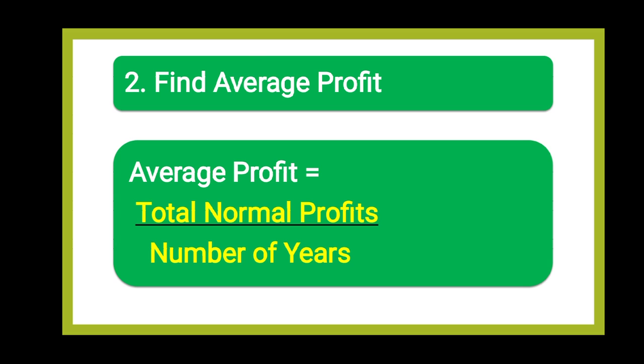For the 3 years, we will calculate the normal profit separately, and then we will find out the total normal profits of these 3 years, and it will be divided by the number of years. Suppose there are 3 years, so total normal profits will be divided by the number of years and we will get the average profits.